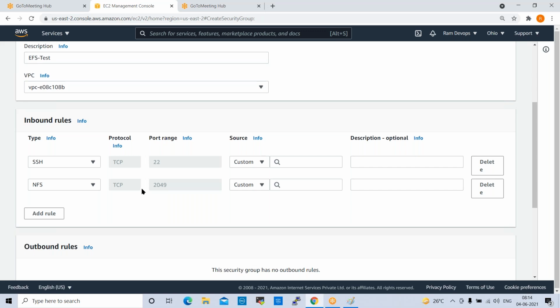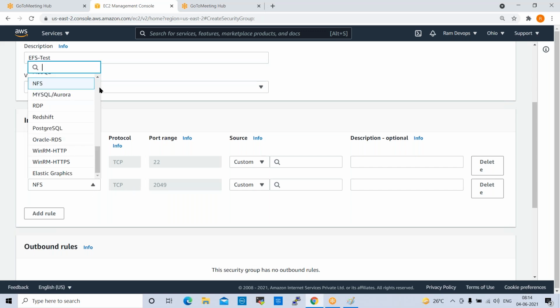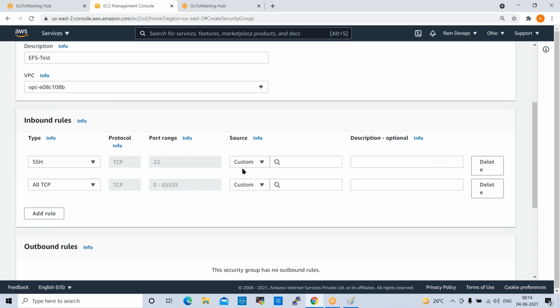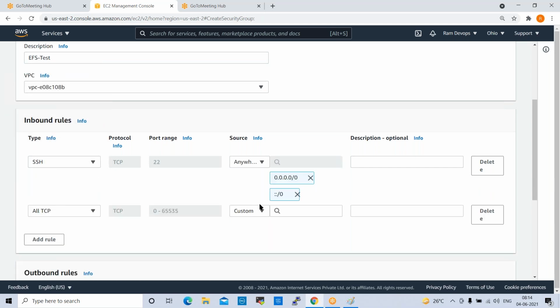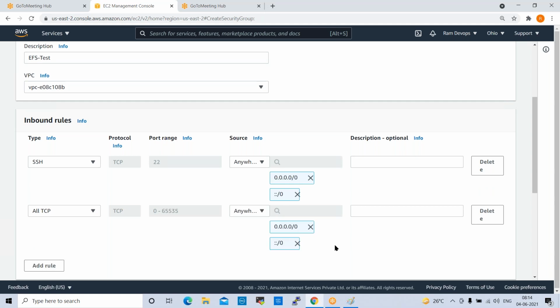Instead of enabling only the NFS port, I enable all TCP. We can give anywhere, so we can access from anywhere, right? Port 22 is also not really required if you enable all TCP.